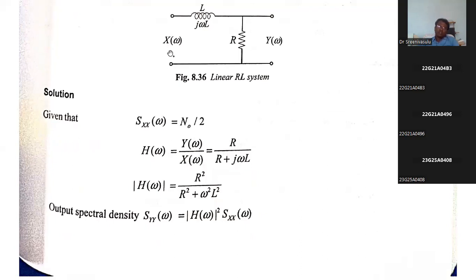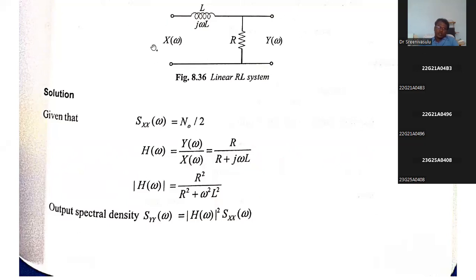What is the KVL equation? Applied voltage, suppose it is the input, applied voltage is equal to the sum of voltage drops. So X of omega is equal to, suppose the current flowing through this is I of omega. These two are in series, so we can just add them: R plus j omega L into I of omega. You can write this on a separate paper, then only you can understand better. You can treat this like an input voltage, and this like an output voltage.